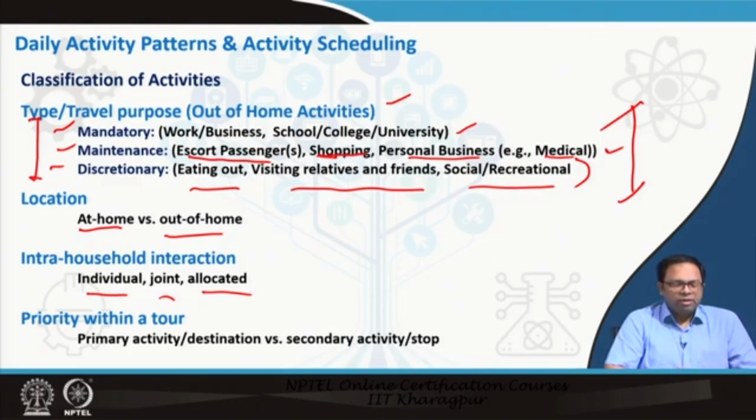And then we have to give priority within a tour. That means when I am scheduling a tour, I have to go to a certain activity. Suppose I am going to work, and from work I am coming back home as well. Now in between I want to do some discretionary activity, or maybe a maintenance activity like shopping. So within that tour that we form, there has to be a primary activity destination versus a secondary activity. There may be a secondary activity, there may not be a secondary activity.